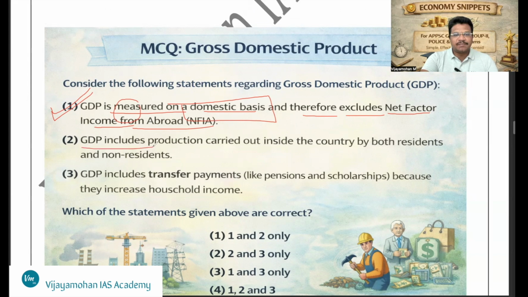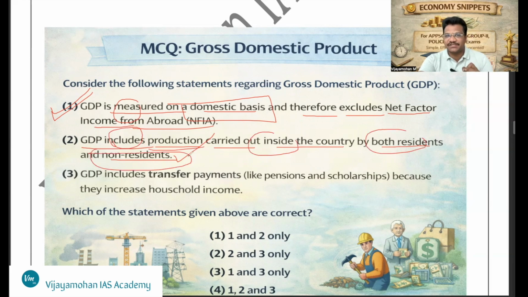GDP includes production carried out inside the country by both residents and non-residents, which is also correct, because it is a location specific measure.